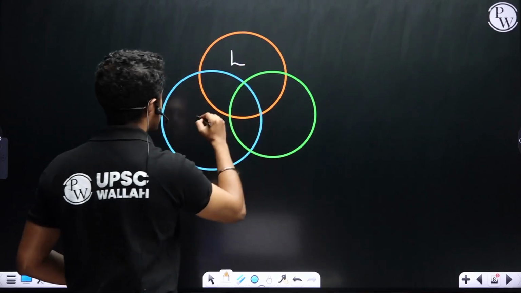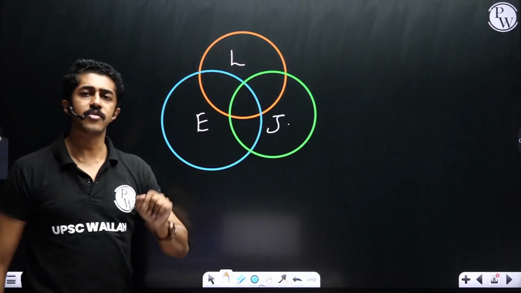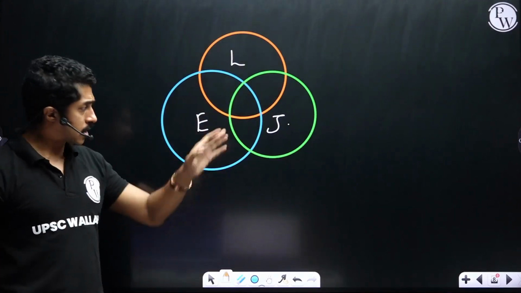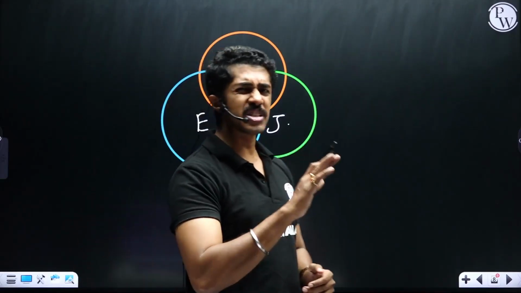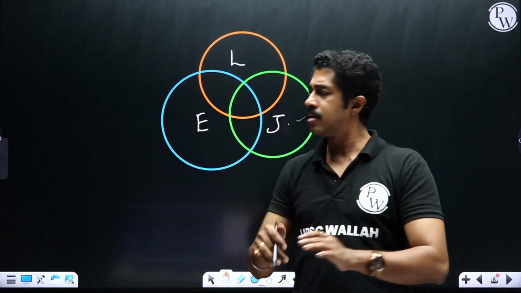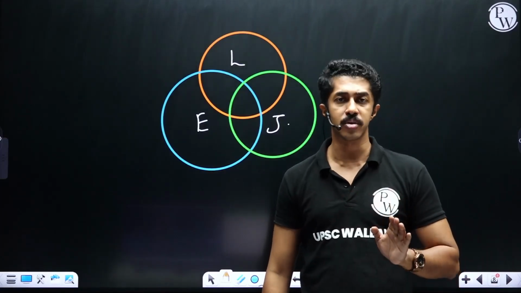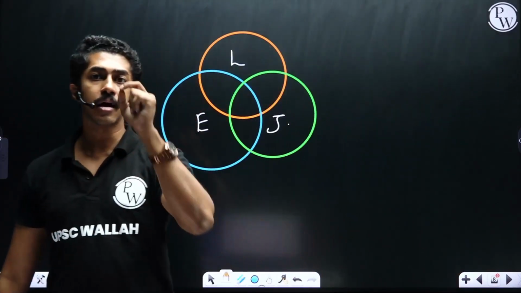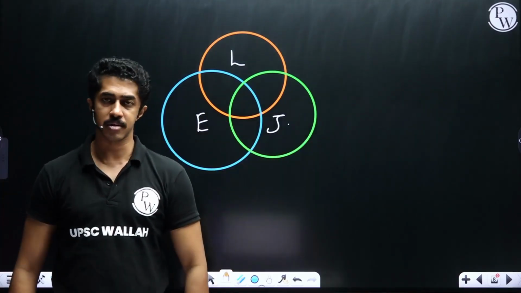You have a legislature, you have an executive, you have a judiciary. All the three, if you actually see, there are certain areas where overlap is there. At the same time, each one of them has separate roles to do. So the judiciary made it very clear that they are not going to interfere with the work of what? Legislature and executive. So this is one of the founding principles even in the classical theory. Clear division of authority and responsibility.